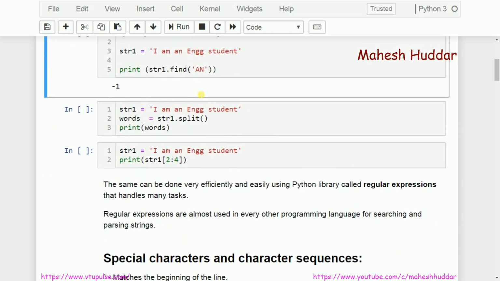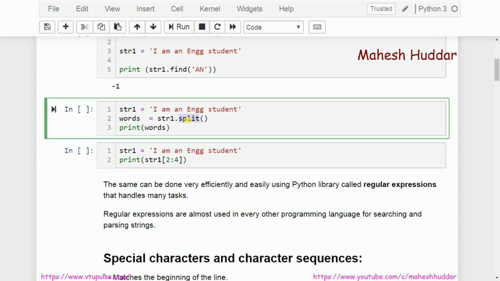The second thing is, let us say that you want to divide this particular string into words. We can use the split function, but still I will not be able to pass a regular expression as a parameter to split. I need to use only a space as a delimiter, or a comma as a delimiter, or some sequence of characters as a parameter. So in this case the string was divided into multiple words depending on the space as a delimiter, and all those words were stored into this words list.